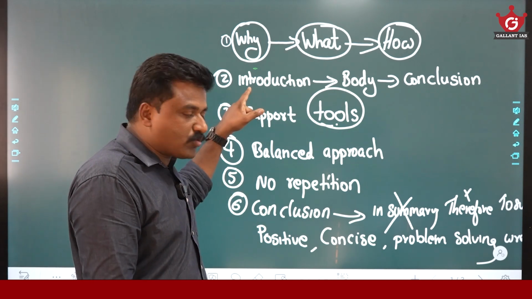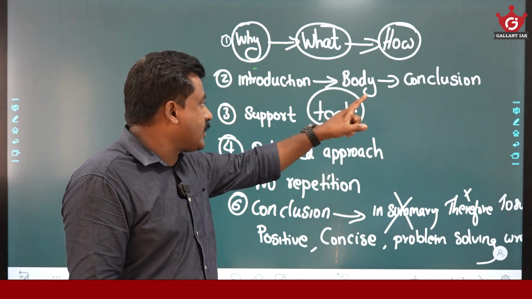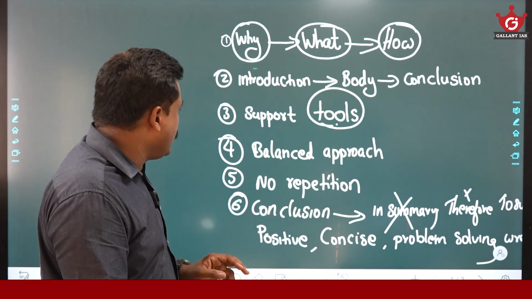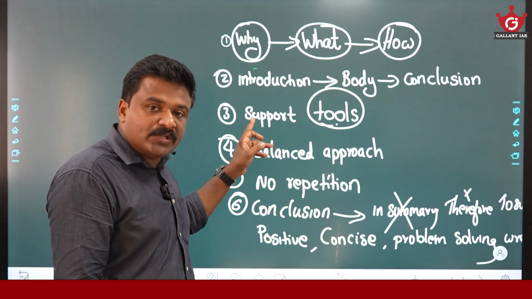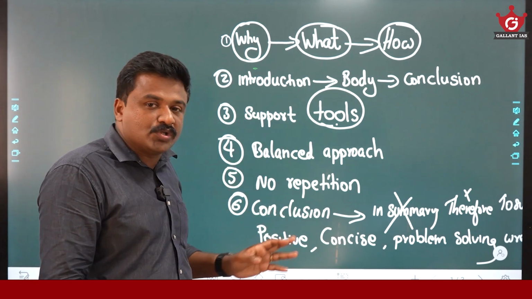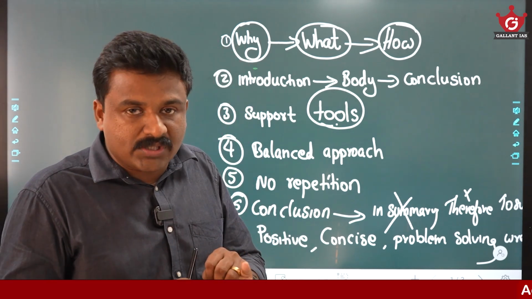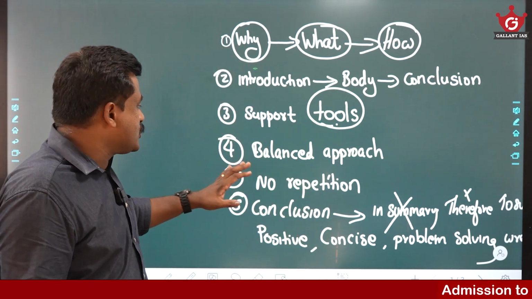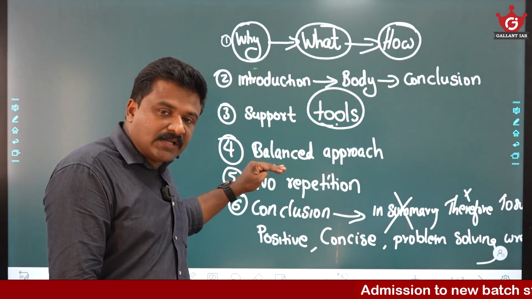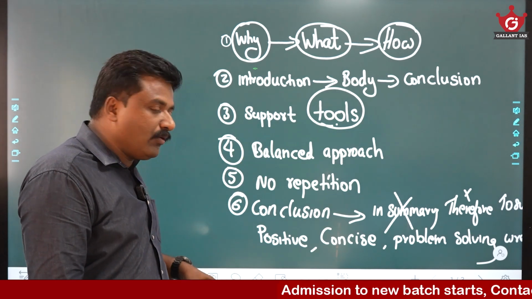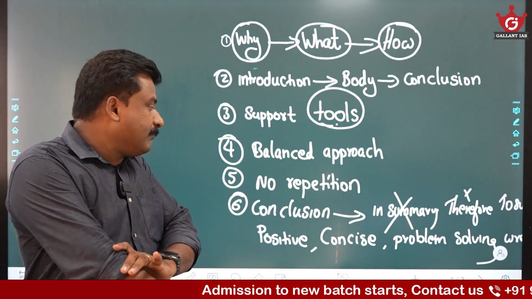Now, coming to the structure part, I said introduction, body, conclusion. This is the structure you should follow. Then your arguments must have sufficient support tools, maybe with current affairs data, or examples, or evidences, or sources. Okay, so the support tools you should have. If different parts are there, a balanced approach you must have. I mean, each part must be equally balanced.